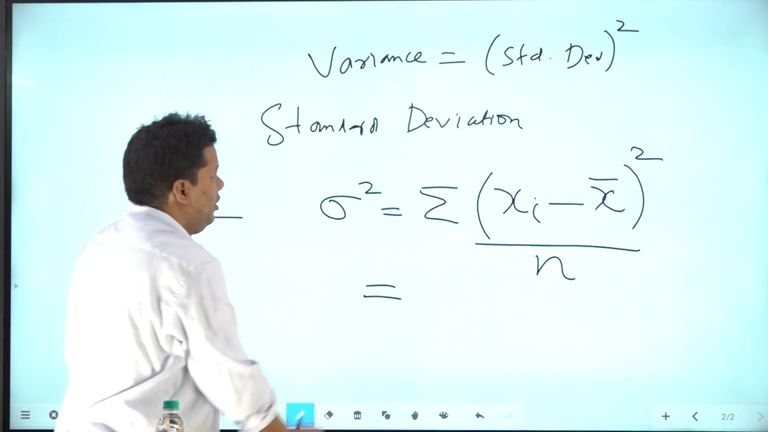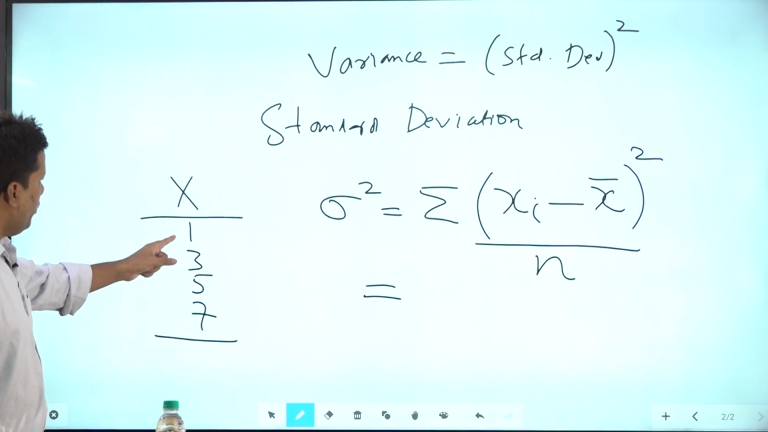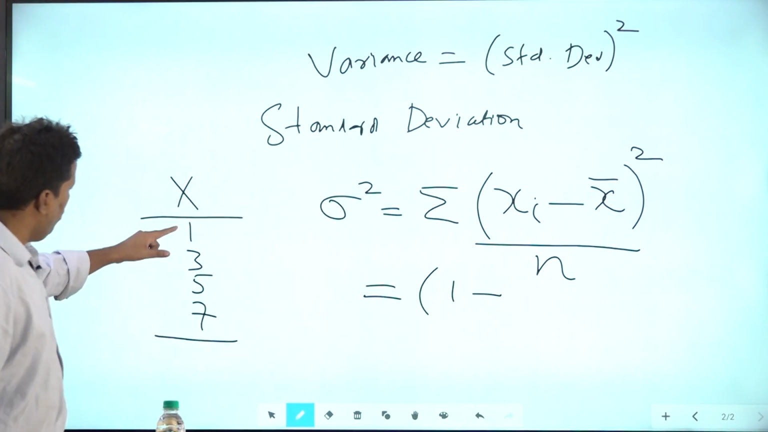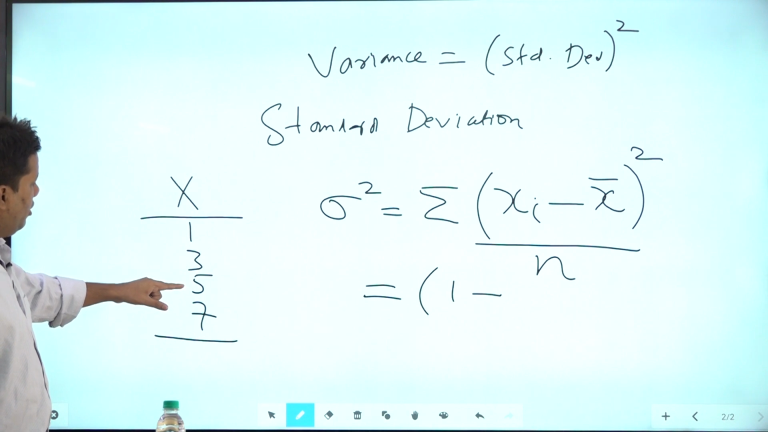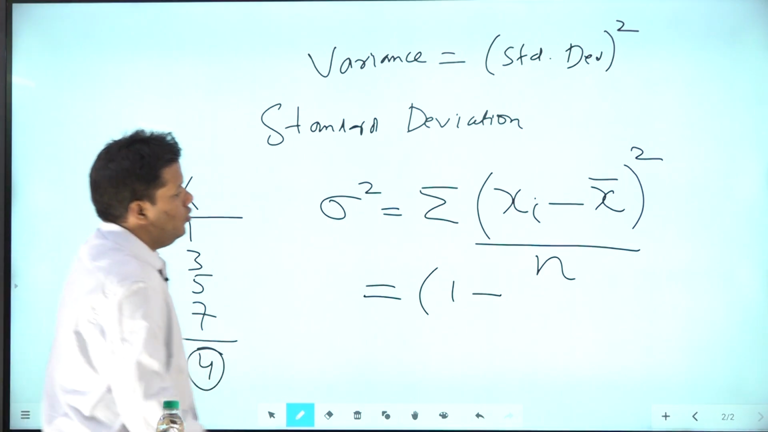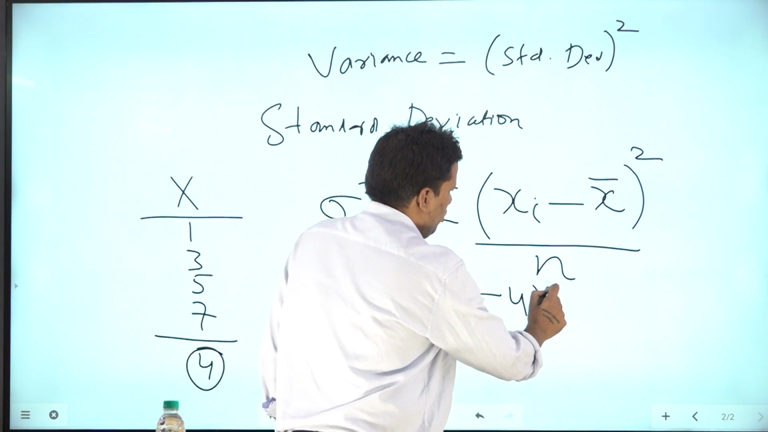Let's see how I will calculate it. My first element is 1, then 3, 5, 7, and my mean is 4. So I will take the square.